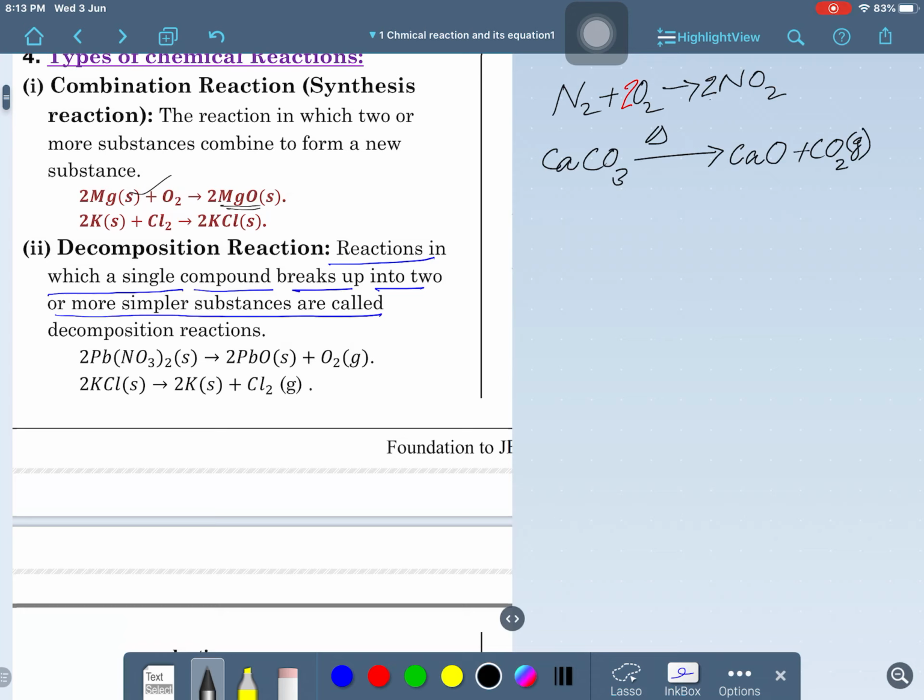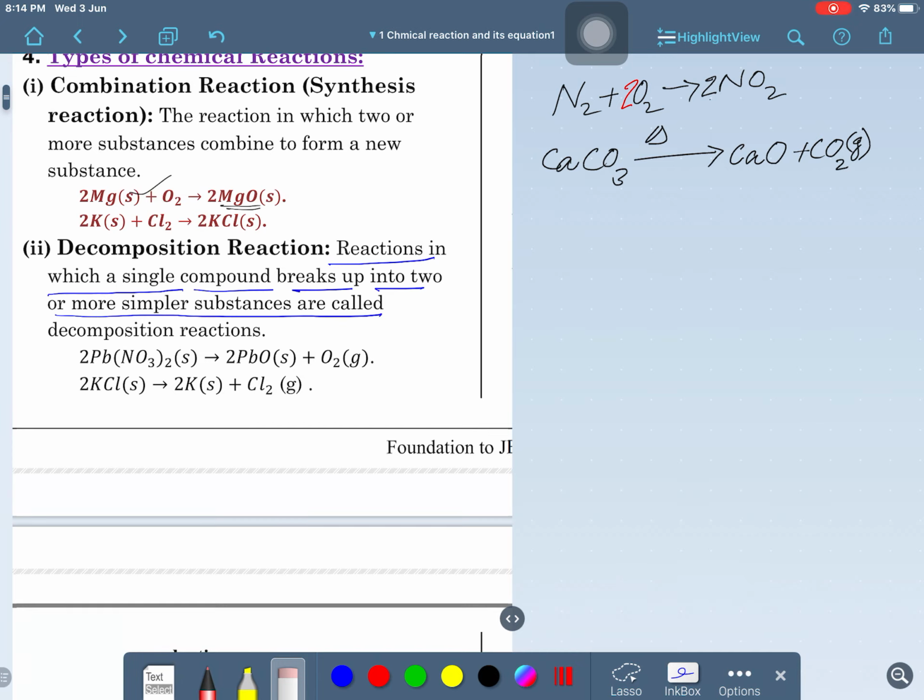As a reactant, how many calciums are here? 1, and how many calciums here? 1. How many carbons are here? 1, and here? 1. So, carbon and calcium are balanced. How many oxygens are here? 3. Here 1 and here 2, so how many are there? 3, 3. Now, oxygen is also balanced, so there is no need to balance the oxygen. Is that clear, guys? So, we can say this is a balanced chemical equation.